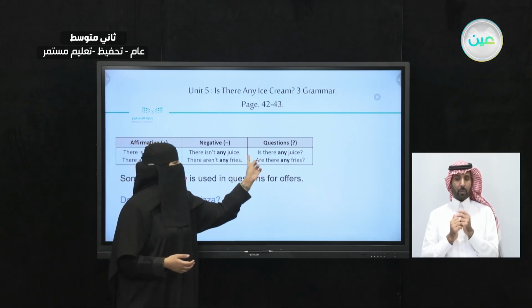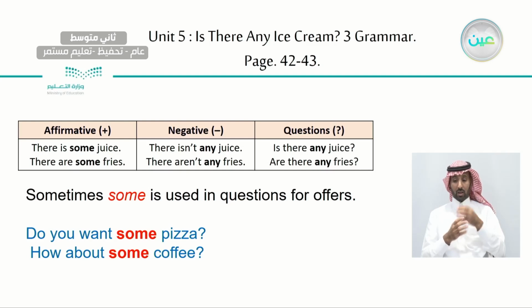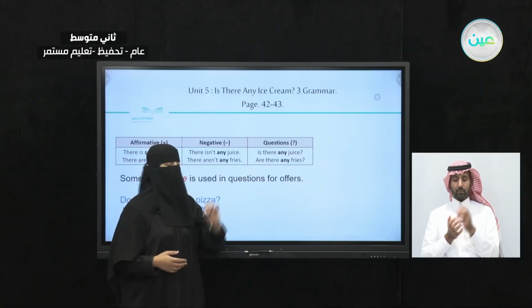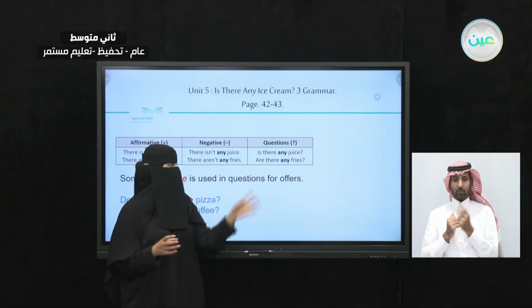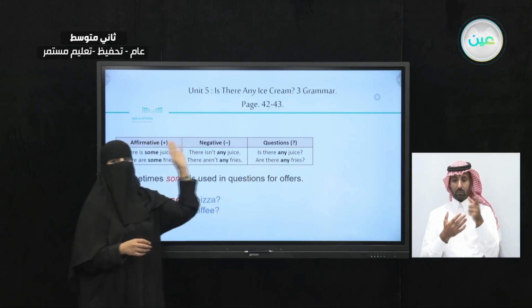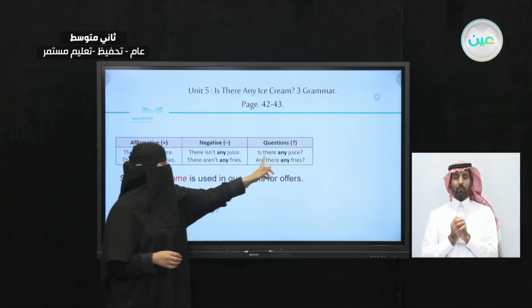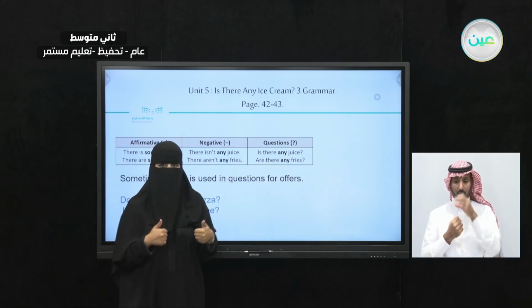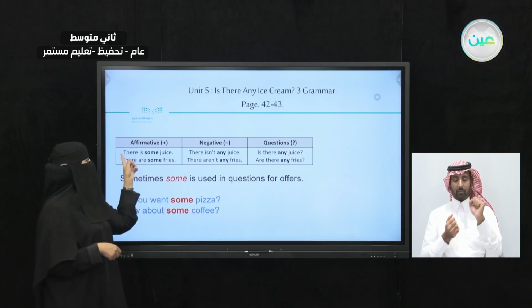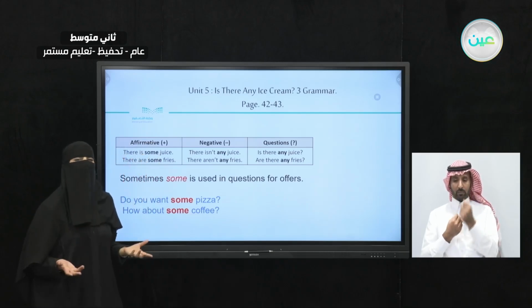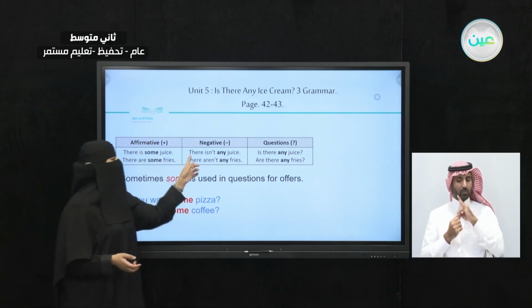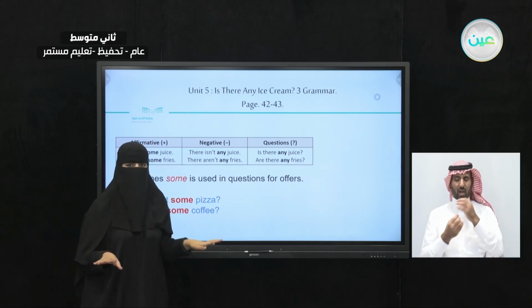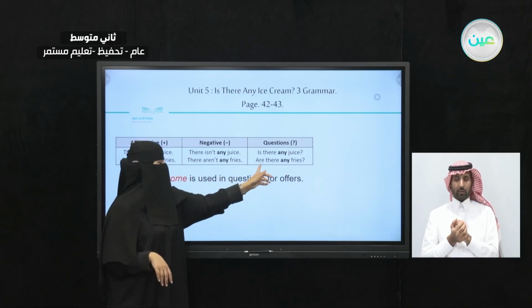So let's take a look. Is there any juice? We're going to use any with questions. Are there any fries? We're going to use any also here in the question. Now, let's try to ask the question and answer, okay? Is there any juice? If it's yes, we're going to say yes, there is some juice. But what if the answer is no? There isn't any juice.